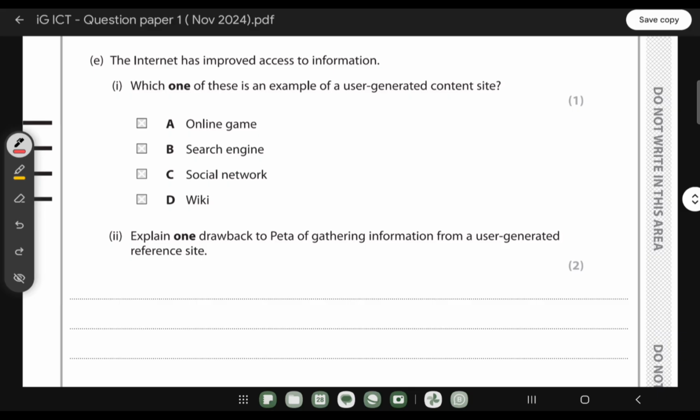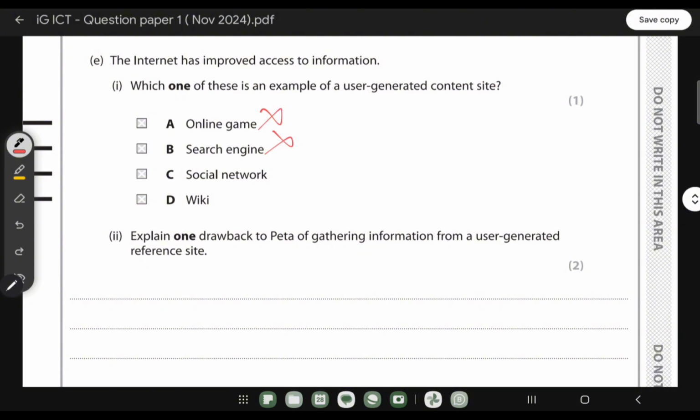Which one of these is an example of a user-generated content site? User-generated content site means users can write something, delete something, like that. So when it comes to the social network, search engine is like a URL, right? When you search something, the way it works is called a search engine. Online games, you can play the online game, but we cannot change anything there.